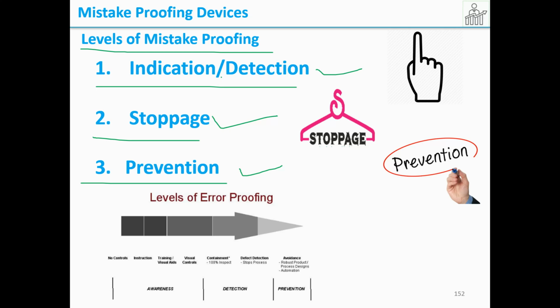But still you can do the mistake. Then stoppage. If you're trying to do any mistake, the machine will get switched off. So that is stoppage mistake proofing. Then prevention mistake proofing is that when you're trying to do the mistake, it will not allow you to do it itself. So this is prevention mistake proofing and it is the highest level of mistake proofing.